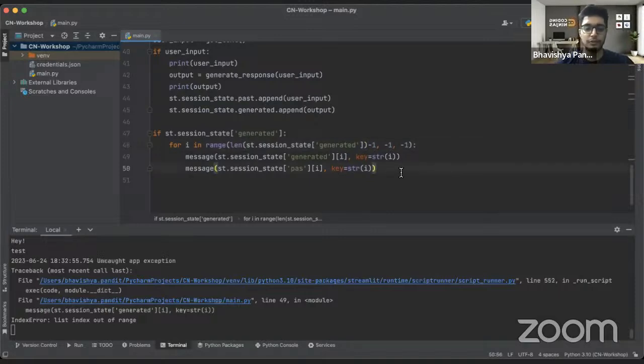Yep. So I just found it now. So basically, why is -1 essential? Because you want to take the last one, right? So if initially the list, I'll tell you, has 5 items, right? So you start considering it from the 4. Why? Because the index of a list starts from 0. So when you are considering the 5th item, you want to take from 0 to 5th, that is the 4th index, right? So that is why -1 should be here, right? So yeah, we'll again save the code.